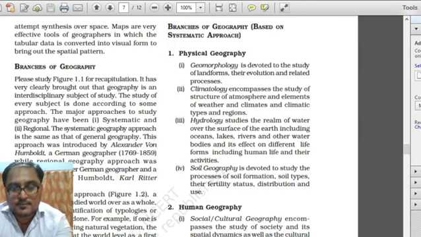Hello students, we had already studied in the last class about the branches of geography based on systematic approach. Today we need to study about the branches of geography based on regional approach. So in the last class, as we already studied about the branches of geography based on systematic approach, there we had read about the three branches of